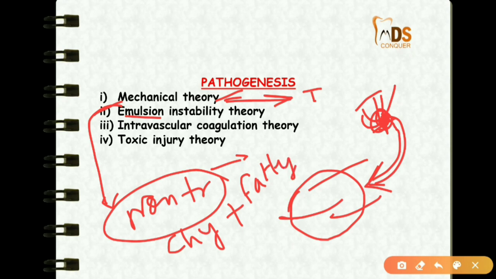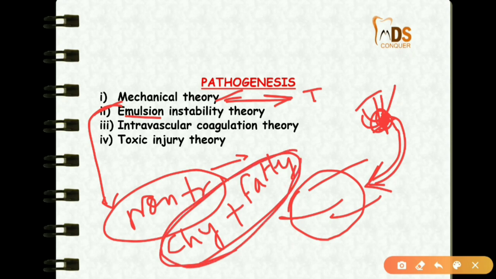This is because of the disturbance in the natural emulsification of fat, and there is aggregation of fatty acids and chylomicrons, which form the fat emboli. So this is the emulsion instability theory.